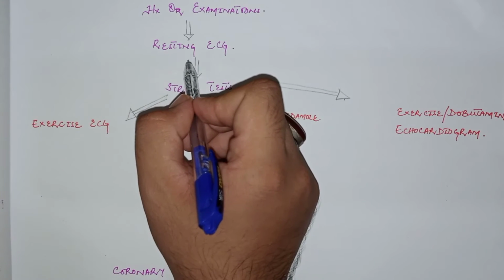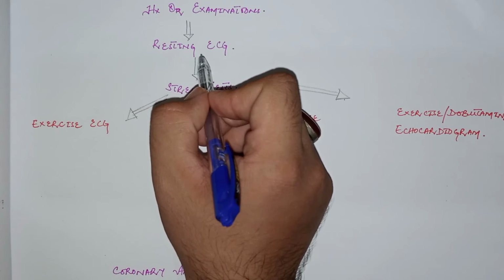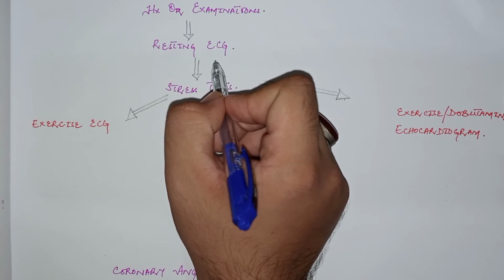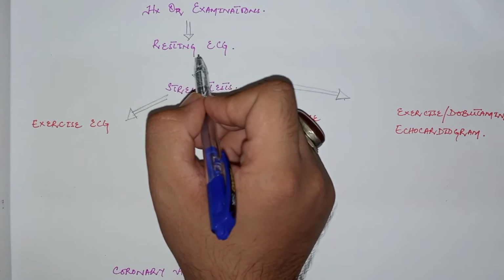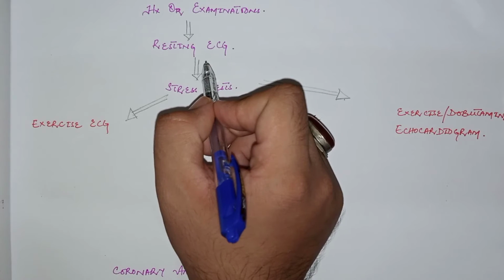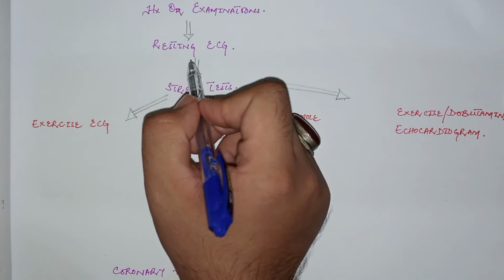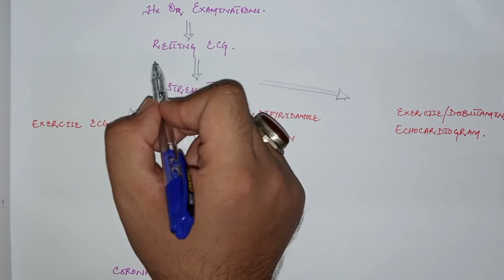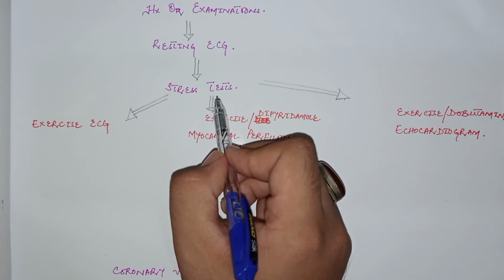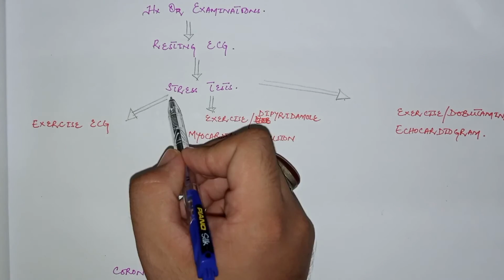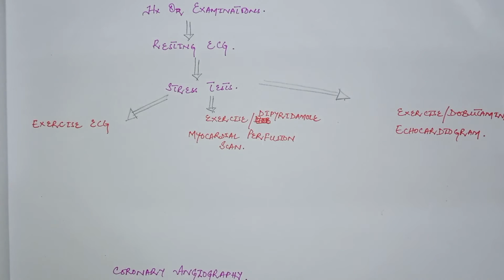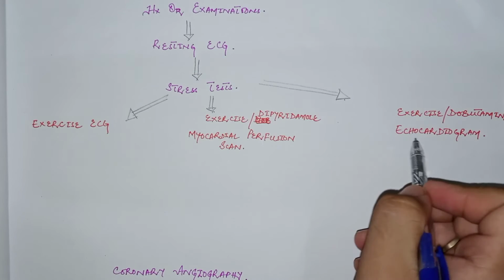But in almost all cases, the resting ECG is normal, as we know that during the resting stage there is decreased workload on the heart and decreased oxygen demand. In some cases there is ST segment depression because of subendocardial myocardial ischemia, and also T wave inversion, which shows the ischemia. But in most cases this resting ECG is normal. If the resting ECG is normal, the next tests are stress tests or exercise tests. These stress tests are exercise ECG, exercise or dipyridamole myocardial perfusion scan, and exercise or dobutamine echocardiogram.